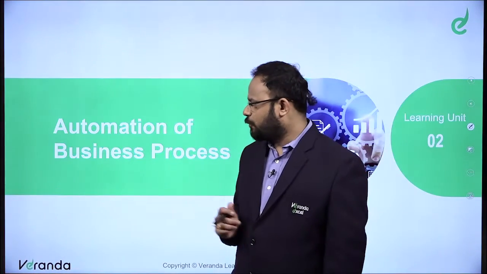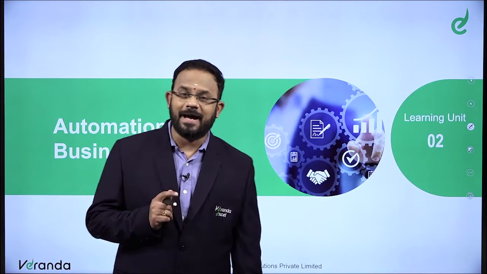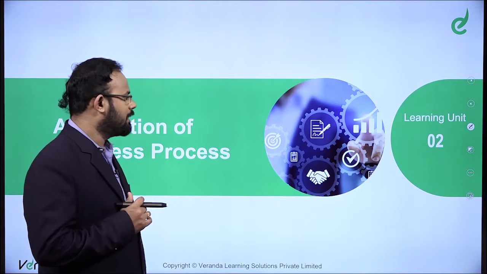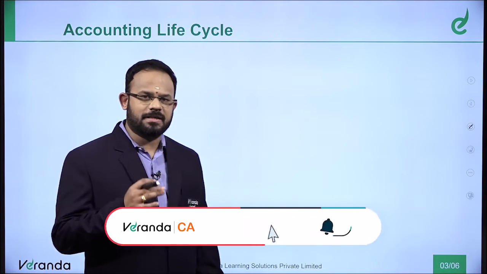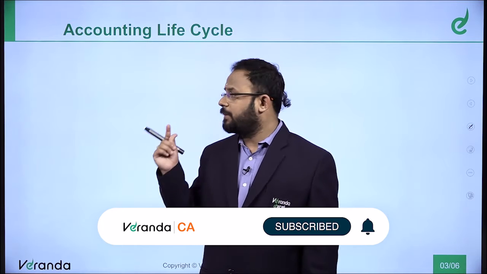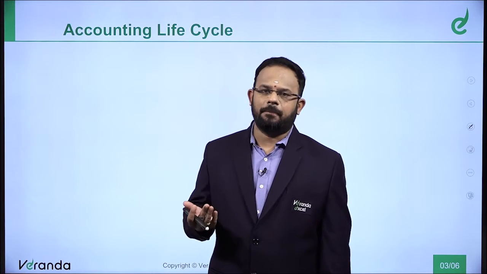We are now in chapter 1 of EAS, which is called Automation of Business Process. We are into the diagrams section of how the concepts get connected with the pictorial representation, accounting life cycle. In the previous sessions, we would have already told what's the flow. Don't change the flow, so I am taking you one after another. We can quickly complete as we have already completed this.